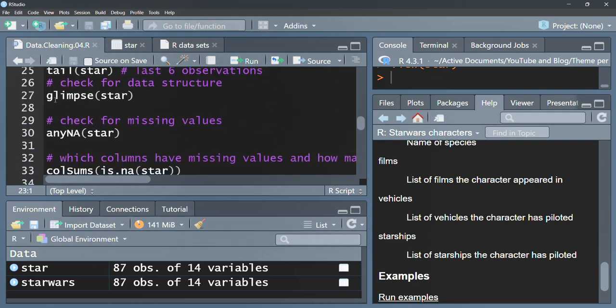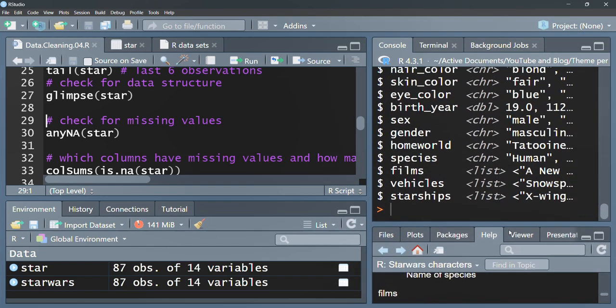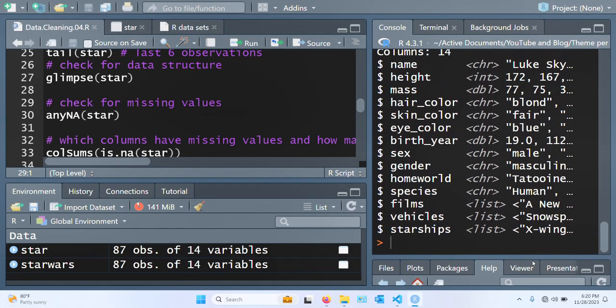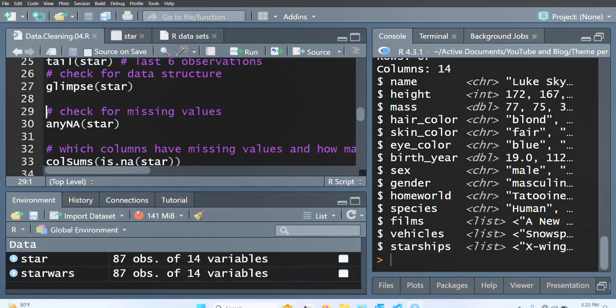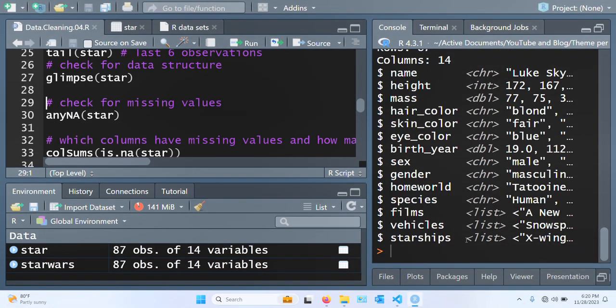Now, if you want to see the structure, you use the glimpse function that appears in the console window. So from here you can tell the different types of variables. So we are having three lists. We are having string variables, we are having numeric variables recorded as doubles, that is decimal values, and integer non-decimal values. Okay.